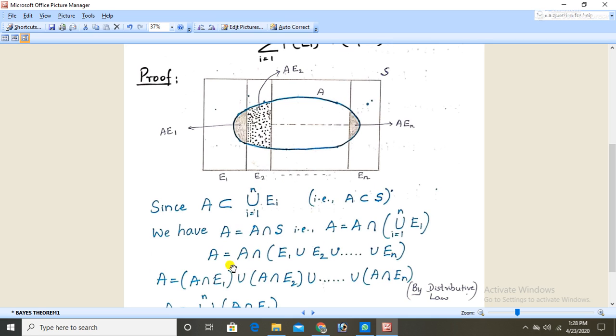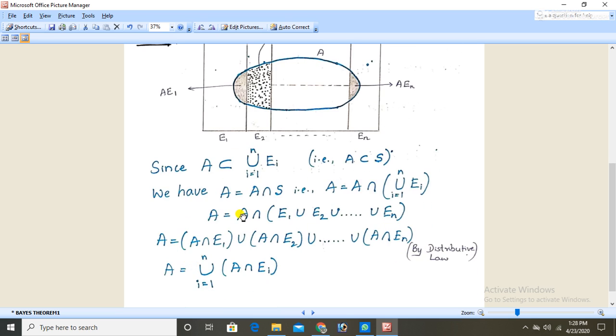We have A equal to A intersection S, that is A is equal to A intersection the union of E_i, because S is the union of E_i for i equal to 1 to n. So when we multiply this A intersection, what is E_i? E_i is nothing but E1, E2 up to En. So A intersection, E1 union E2 union E3 union E4 and so on up to union En.